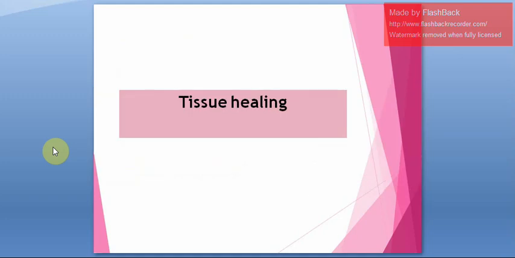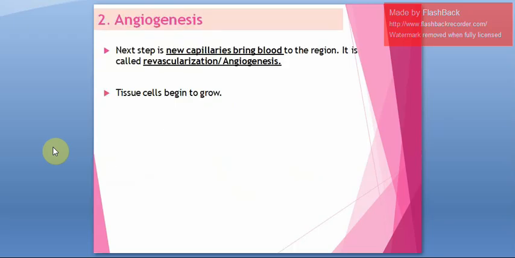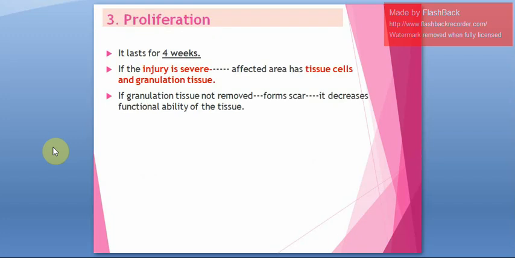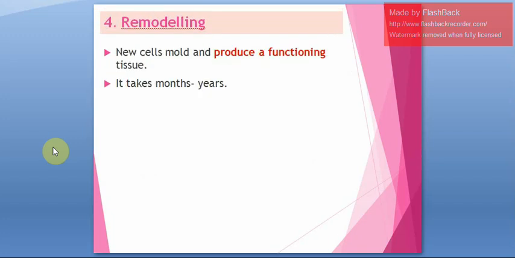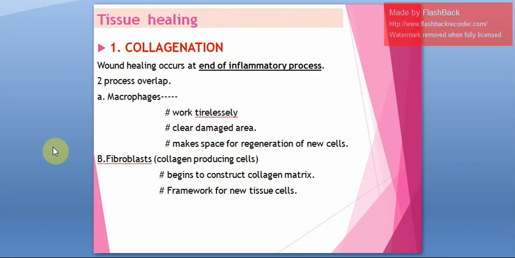Next is regarding tissue healing. How will healing of the tissue happen? It happens by collagenation, and it also happens by angiogenesis. Then proliferation happens, and then remodeling occurs. So these are the processes of tissue healing. First one is collagenation, next one is angiogenesis, then proliferation, and then the last one is remodeling. So first we will see what is collagenation.